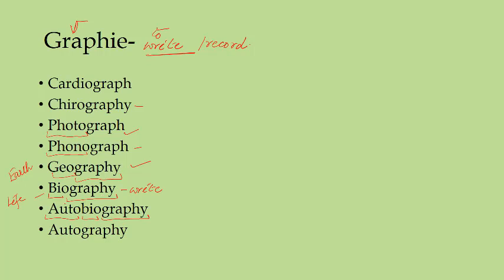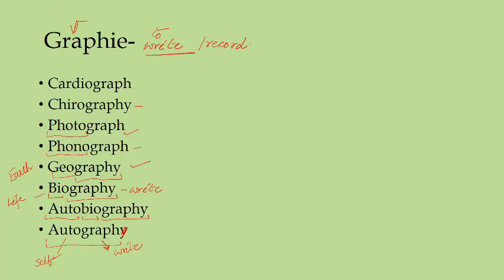So this small distinction is there between biography and autobiography. Now this y should be removed. Autograph, as you know, is your signature or something which you write with your own hand. So here also you have two roots: auto means self, and graphy is to write.